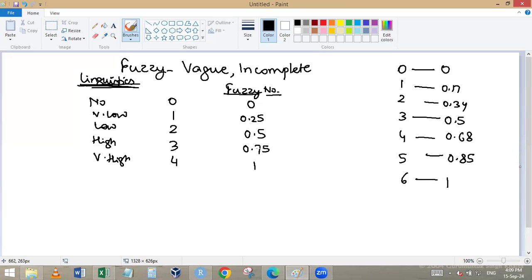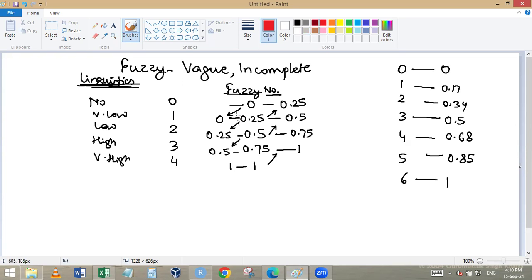Okay. Then according to fuzzy, each number will have a lower and an upper value. So this value, take it as the upper for the previous one. What it means: from 0, it goes up from 0.25, then 0.25, 0.5, 0.75, and this will be 1. Do you understand this? 0 will be taken as 0, 0.25 as 0 to 0.5, 0.5 will be taken as 0.25, 0.5, 0.75, and 0.75 will be 0.5 to this. This will be taken as 1, 1.